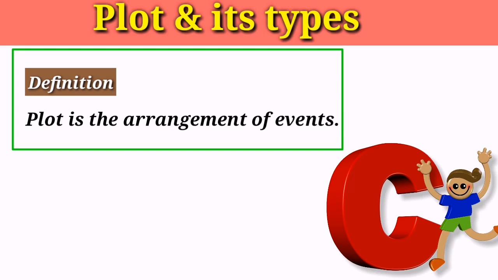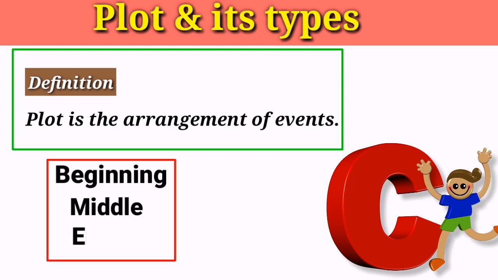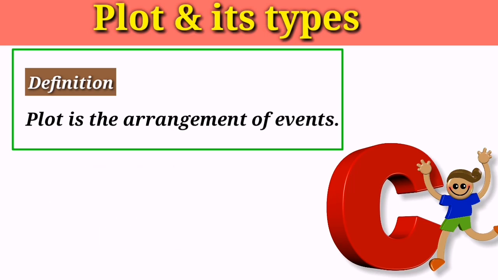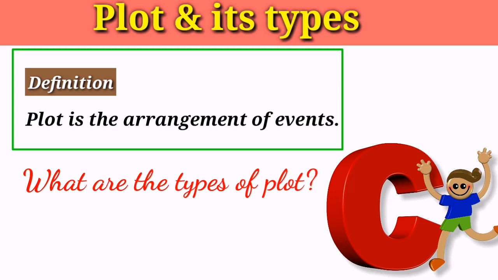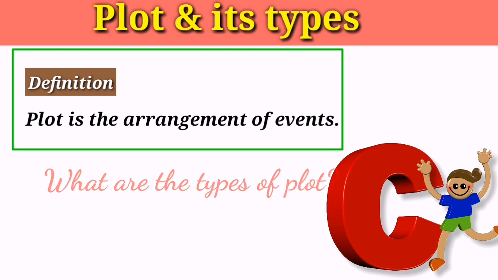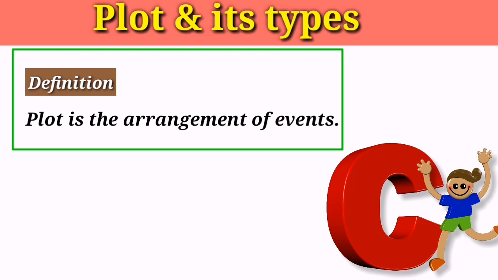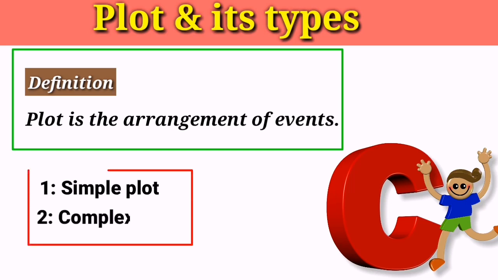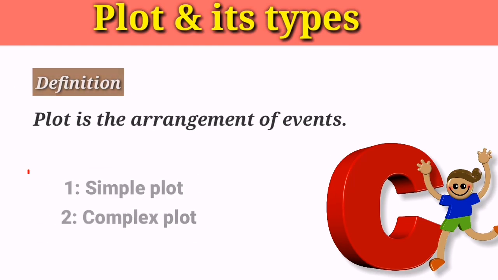If you read a tragedy, every tragedy has a proper beginning, middle and ending. So this proper arrangement of events is simply called what? Plot. As you have understood plot, but the question is, what are the types of plot? In his book Poetics, Aristotle mentioned that there are two types of plots, and they are simple plot and complex plot. Well, let's move on and explain simple plot and complex plot.